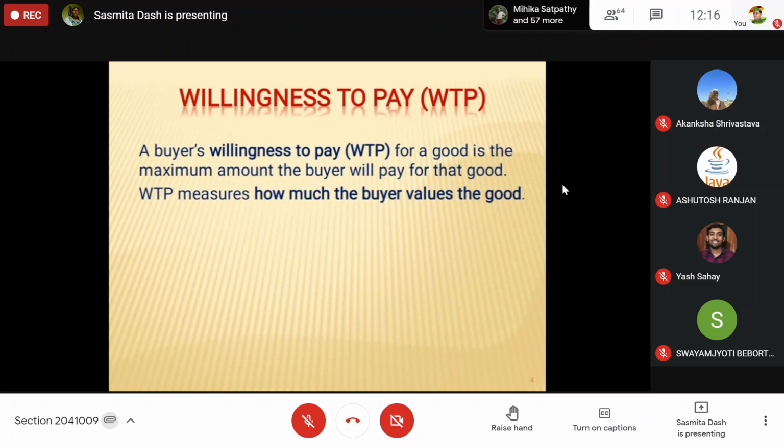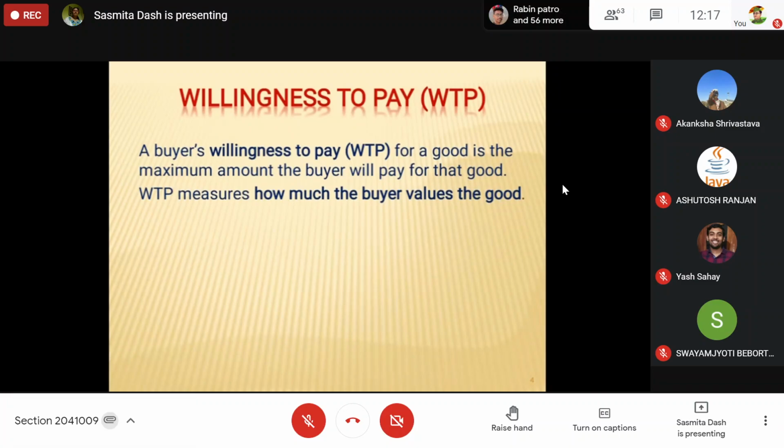Willingness to pay means how much the consumer values the product, whether it is worth it or not. We always think about whether it is worth taking this or not. According to the requirement, according to the quality of the good, many things matter. But basically, if he values it more, he is ready to pay more. Suppose it is a branded product, then definitely he will think this is a polo t-shirt and I am getting it for 300 rupees,